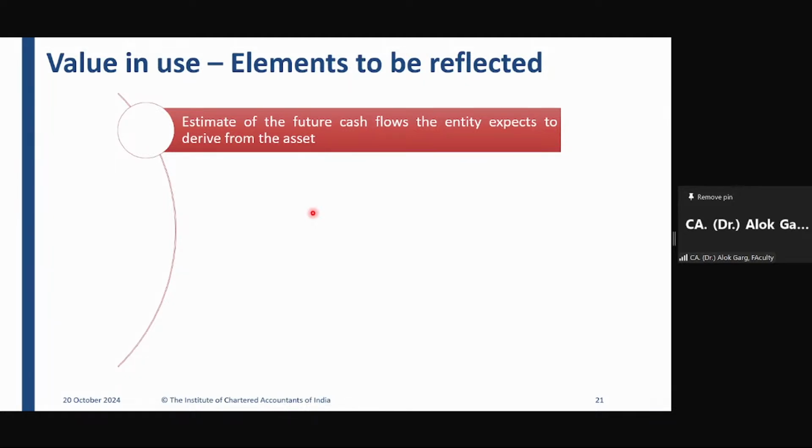The standard says that while estimating the future cash flows, you need to estimate the future cash flow the entity expects to derive from the asset. Why? Because you have to check the impairment testing of that particular asset. Let's say the company has a truck and is doing the impairment testing of the truck. So the company has to take the estimate of the future cash flows of the truck only. What is the estimate of future cash flows of that truck, not for the other fleet. So you don't look at the future cash flow of any other asset, you look at the cash flow of that truck.